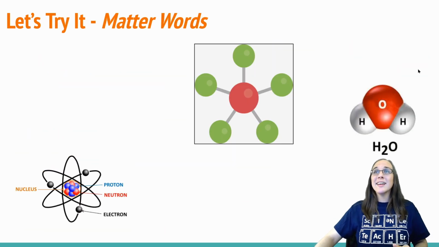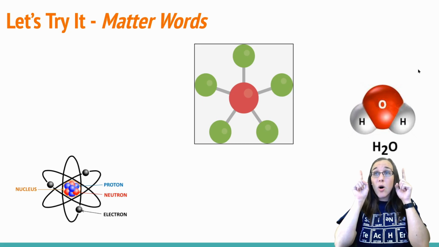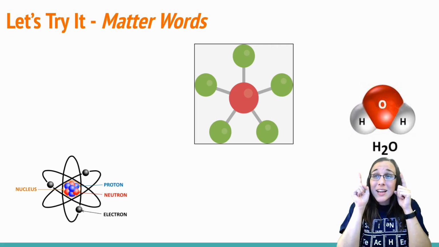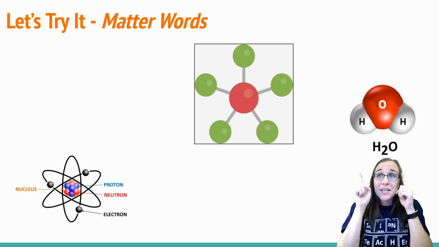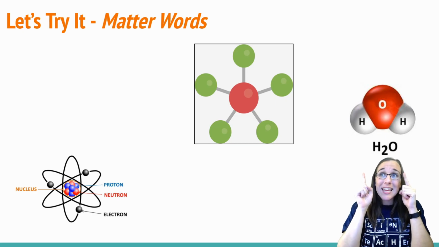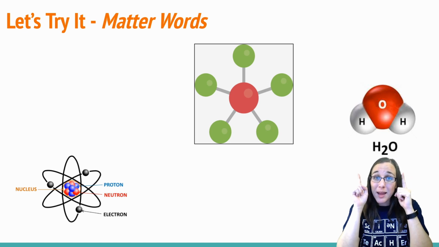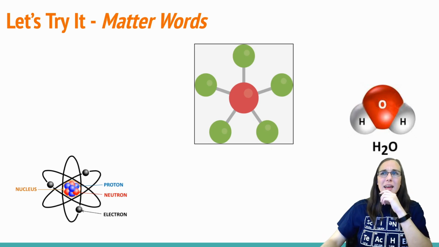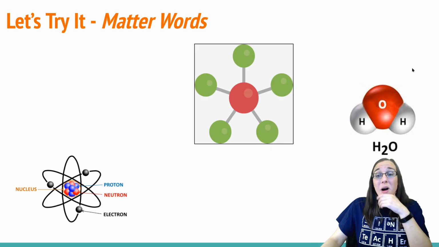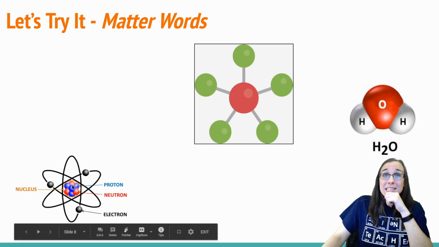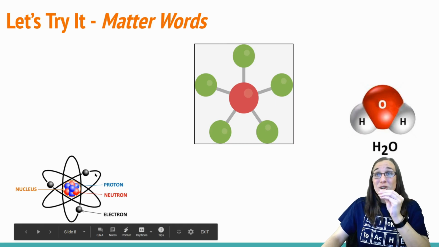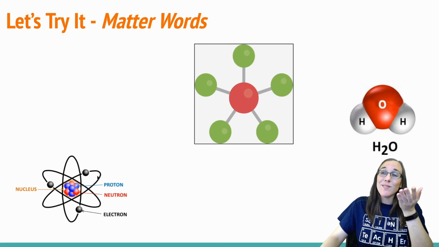So let's give it a try. The one above my head. Hopefully you should be able to identify that with some specific words. We just talked about it. It is a molecule, which is more accurately described as a compound because there are different atoms. Then which picture would represent an atom here? It would be the one that has the nucleus, protons, neutrons, and electrons. Again, this planetary model is incorrect, but we use it just for the sake of using it to model an atom.